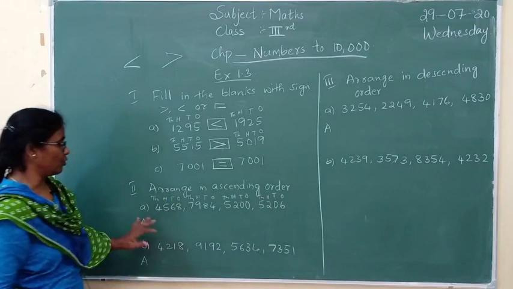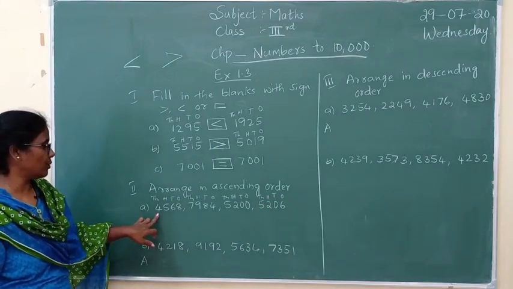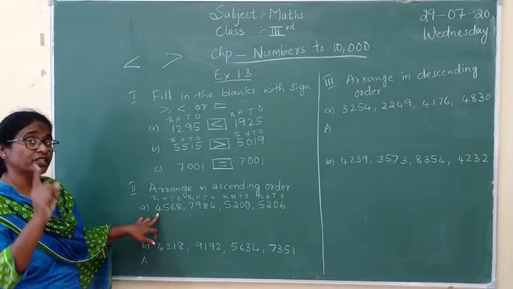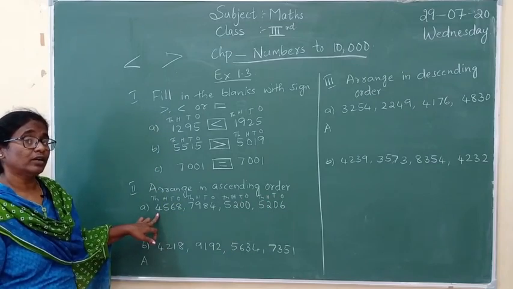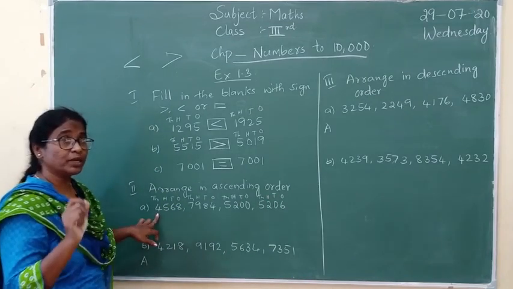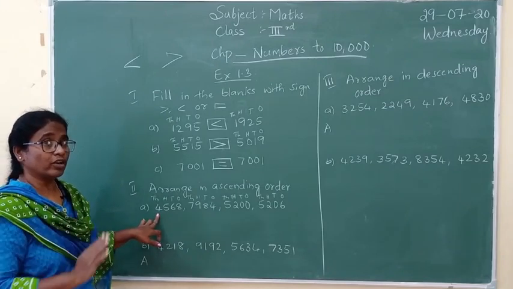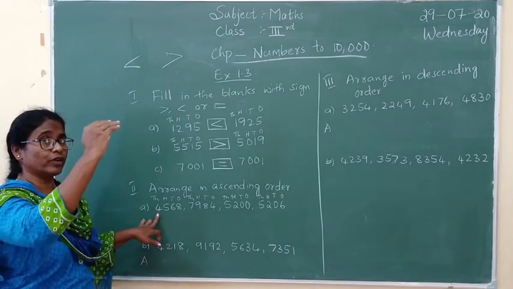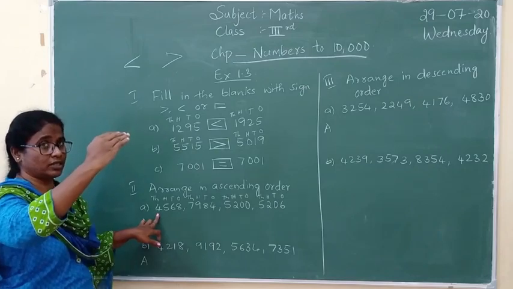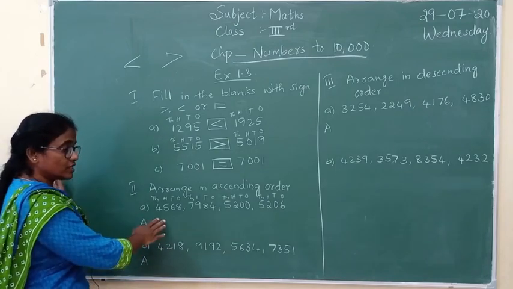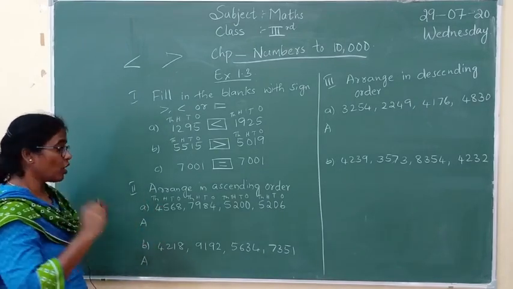Okay, now let me tell you. Now here, we are having the first number. Ascending means what? Which number has to come first in ascending order? It has to always be the smallest number. The last time I told you, when you are climbing 1, 2, 3, 4, 5, we are increasing the order, isn't it? As we are increasing the order, the same way you are going to write. So which is the smallest now?